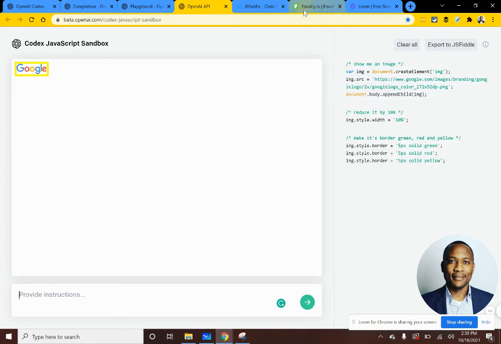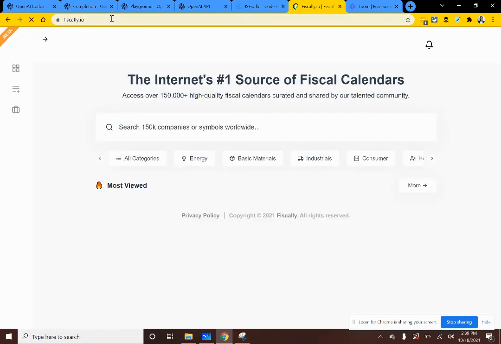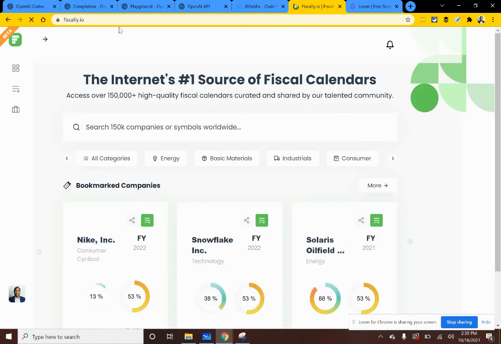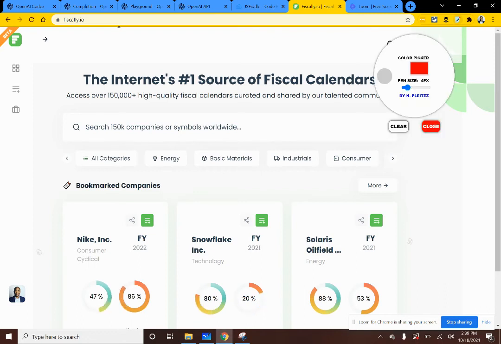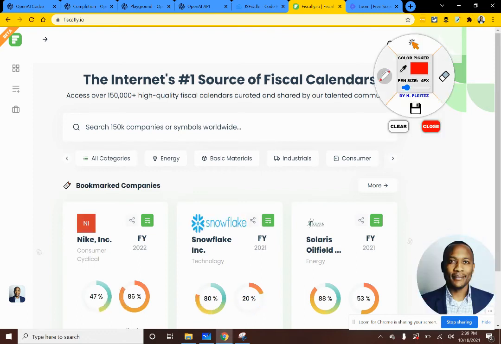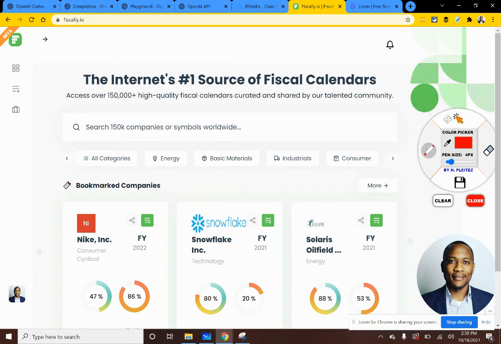Now, one of the things that I'm planning to do with this is there is this platform that we're building that is basically, let's annotate this for a little bit here, that allows anyone using physical calendars to access. It's a database of physical calendars from across the world. So every company has a physical calendar. And what we've done is we've aggregated a huge database of those physical calendars.